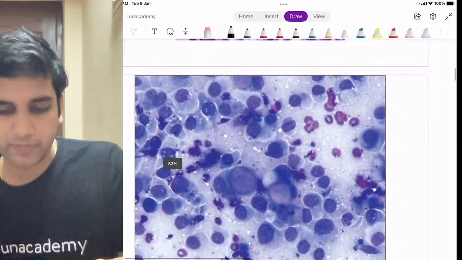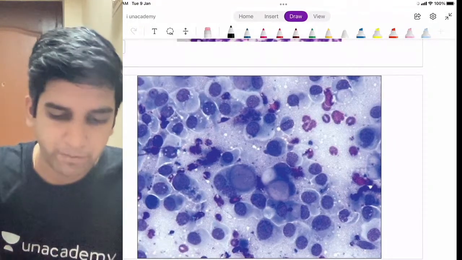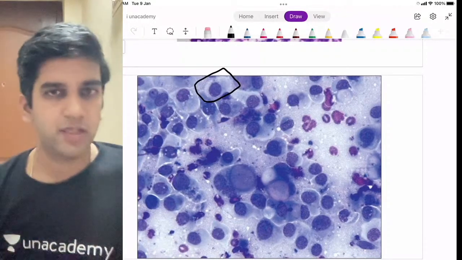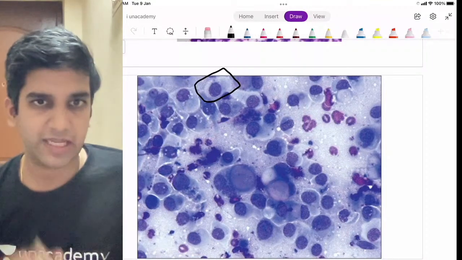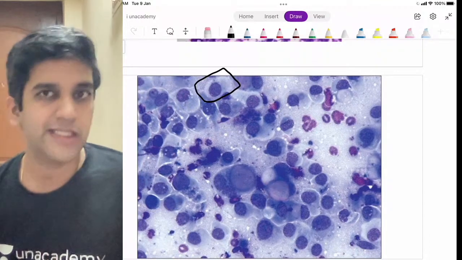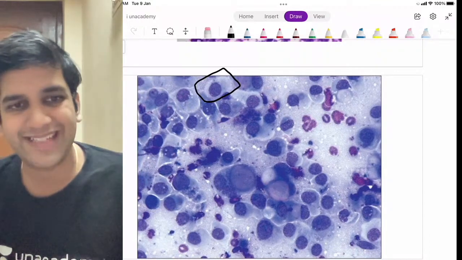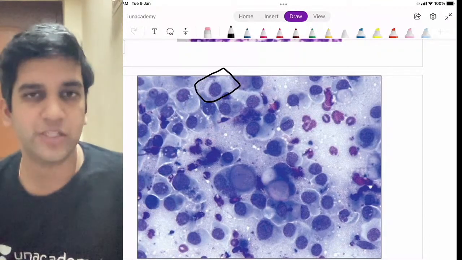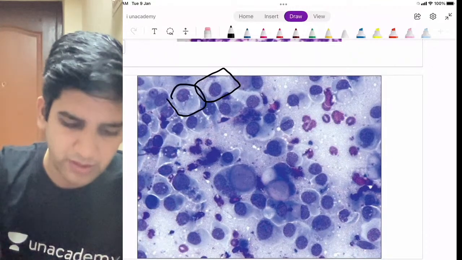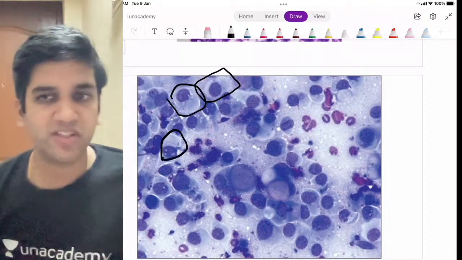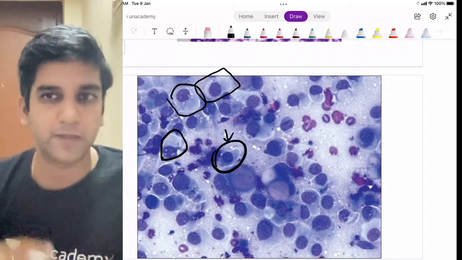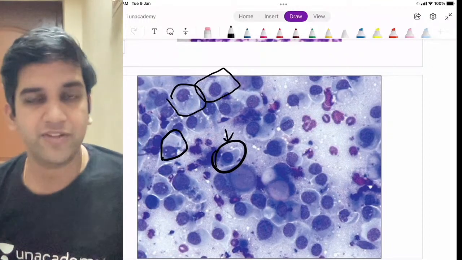Look at this. I want you to comment on this particular cell, whichever I have circled or marked. Can I say the nucleus is in the center or it is in the periphery? Where do you see the nucleus in this particular cell? Most of the cells here, is the nucleus in the center of the cell or in the periphery? Look at this one. This is even more classical. It's in the periphery of the cell, right?